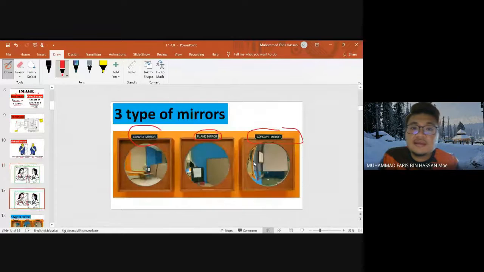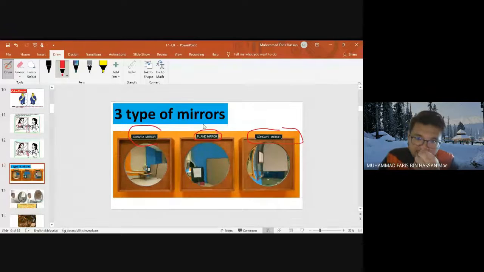And then we have three types of mirrors: convex mirror, plane mirror and concave mirror. Kalau susah sangat awak nak sebut convex dengan concave ni, awak ingat dalam bahasa pun boleh juga sebab kita biasa guna dalam bahasa Melayu sebenarnya. So concave mirror ni ialah cermin cekung dan cermin cembung ni convex mirror.